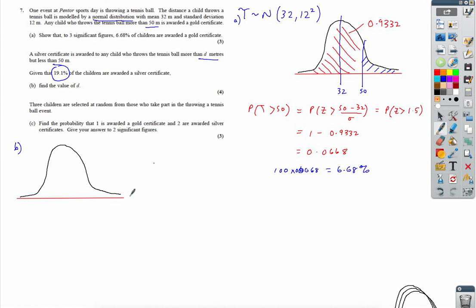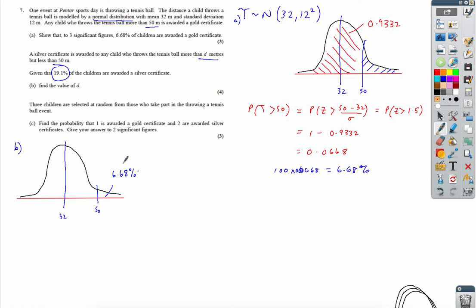So we know that the mean there is 32. We know that if you're greater than 50 metres, it's only 6.68% of people. And there's some figure between this 50 and the mean. Let's just check, 19% of people.